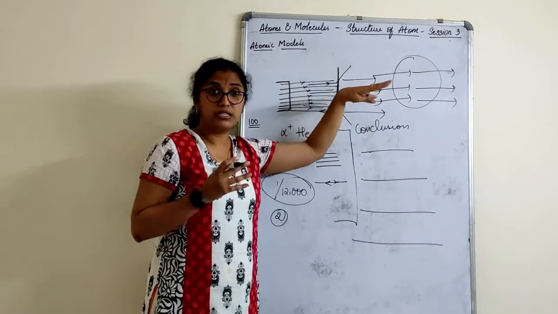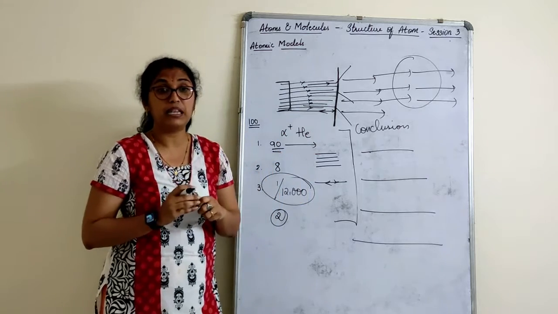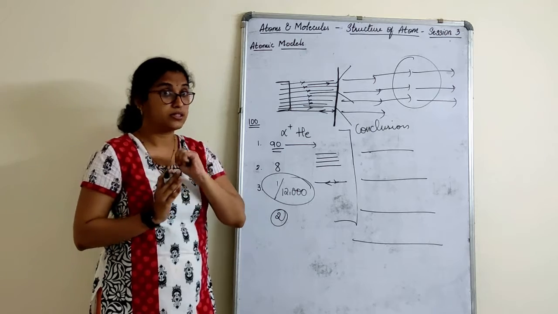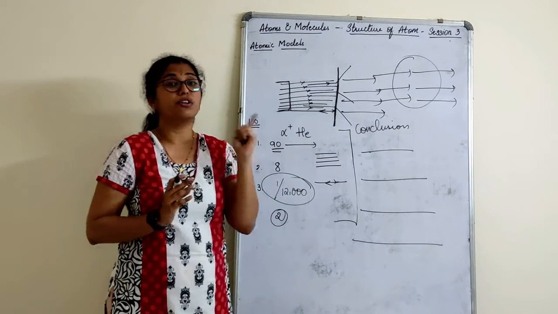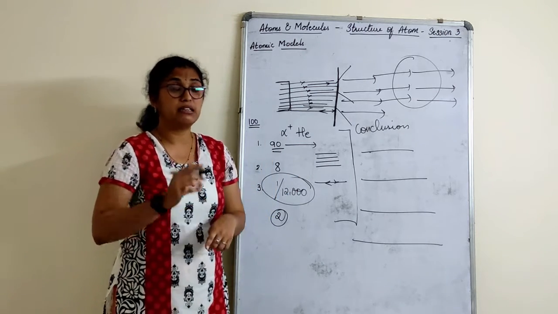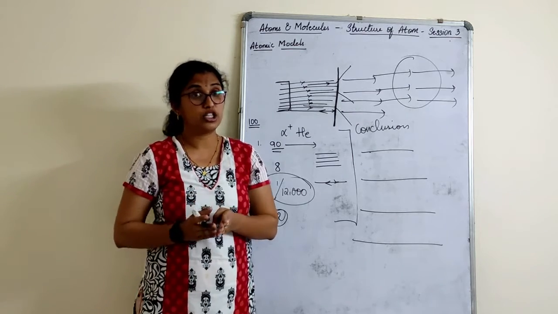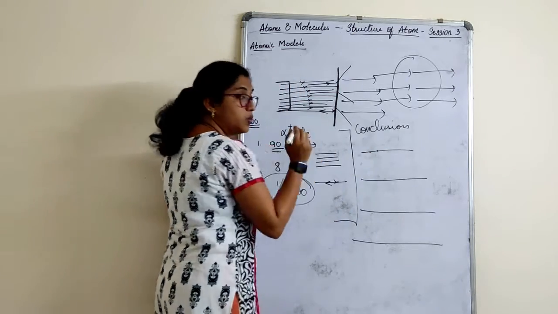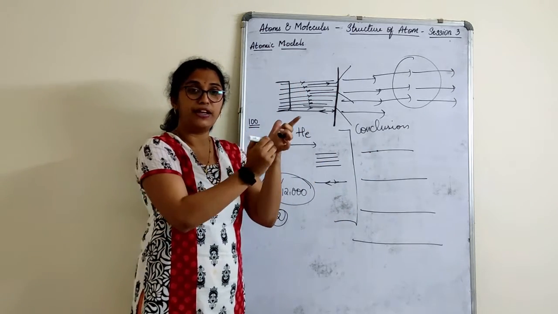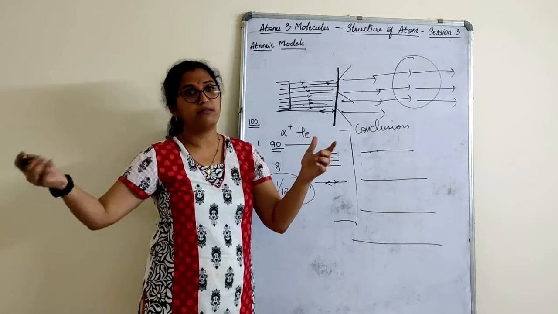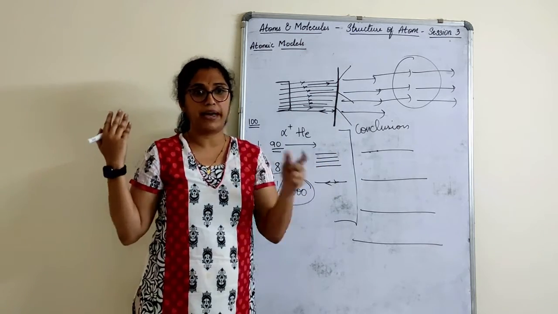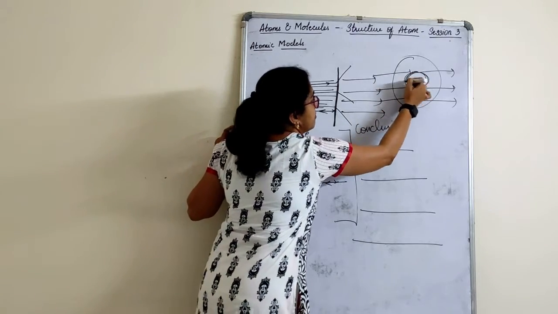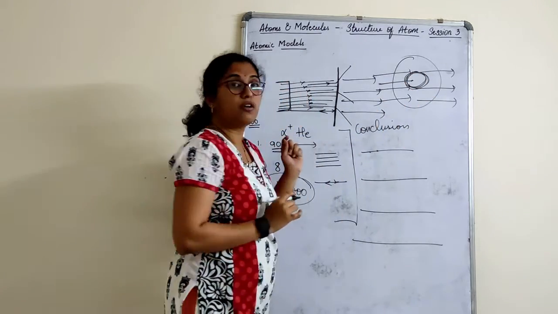There are some positively charged particles available which are making those alpha particles deviate. Third point, 1 out of every 12,000 particles retraced back the original path. If you directly hit the fence wire, it has to rebound back, because if that force you are hitting, it will come back, right? Directly when it is hitting the nucleus of an atom.